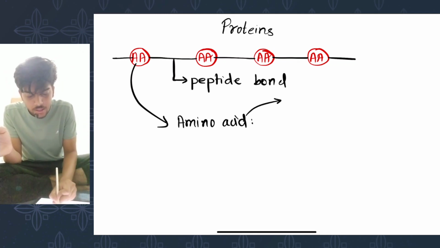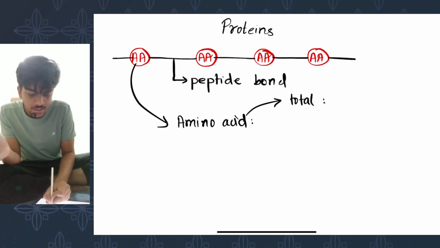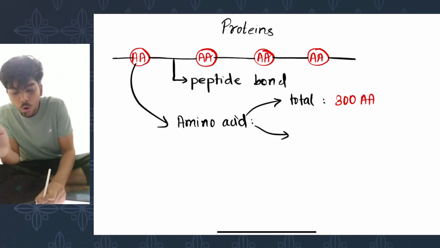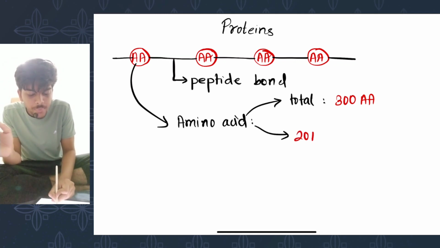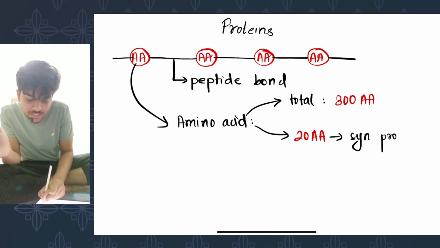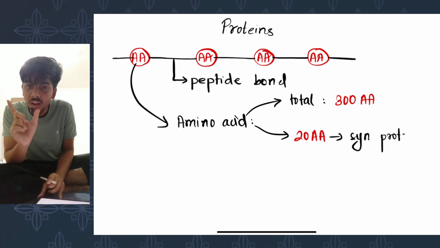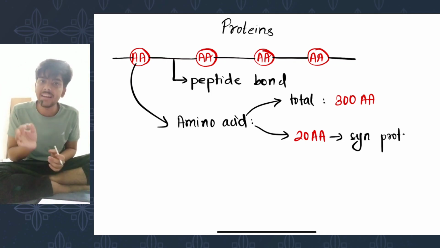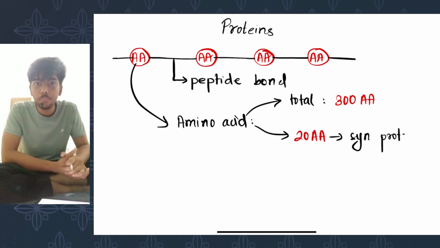In this world, there are a total of 300 amino acids. And among these 300 amino acids, only 20 amino acids are actually responsible for synthesis of protein. The rest are not. Only 20 amino acids among the 300 amino acids present in this world are responsible for the synthesis of protein.